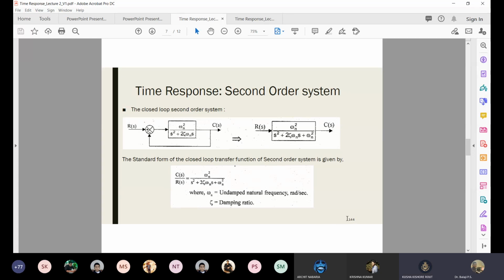Okay, let's come to... Got it, sir. You got it? If you got it, well and good. Yes, thank you, sir. Okay, let's come back to the transfer function.